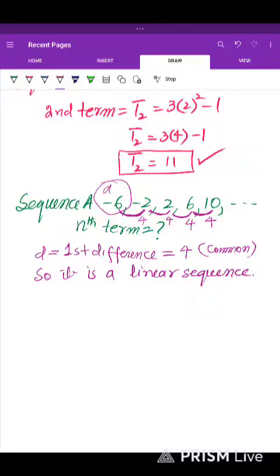See that as the first difference is common, it is a linear sequence, and for a linear sequence we can find the nth term, like t, and the nth term has the formula a plus n minus 1 d. It is also called an arithmetic sequence. When you Google arithmetic sequence, that will give you the formula of the nth term.